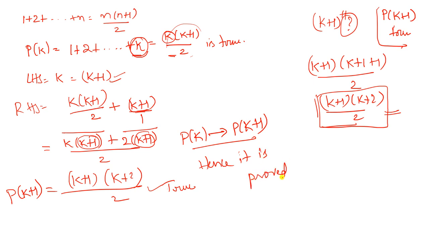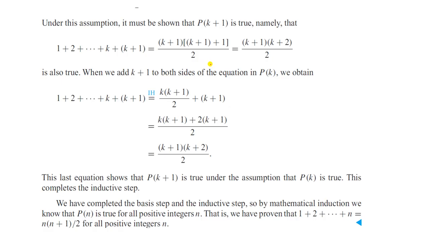Okay, like this you have to do the sums. Clear? See the example. Simply in this we have to add the k plus 1 term, and the LCM, just do this. So the last equation shows that P of k plus 1 is true under the assumption that P of k is true. So this completes the inductive step.